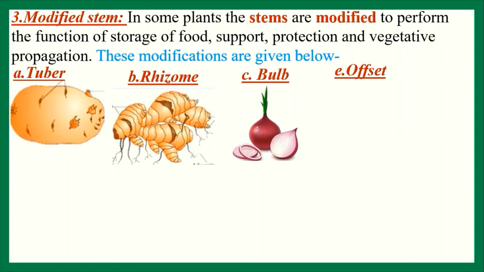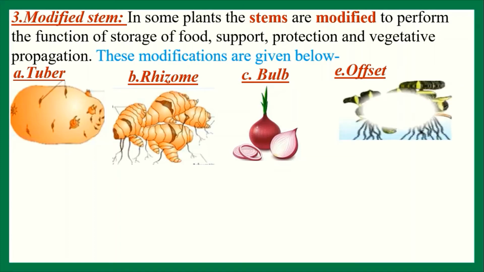Offset is another modified stem. The example of offset is water hyacinth, Pistia, etc. It is formed from a very short runner called an offset. Runner grows out horizontally from the axillary bud and forms several new plants. After some days, the daughter plants are detached from the mother plants and grow individually.